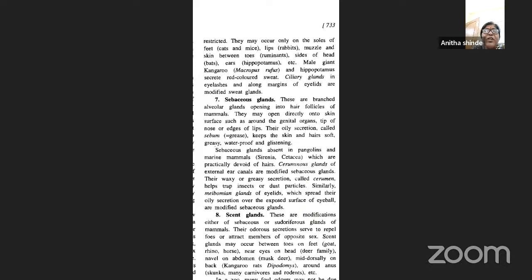So where do we find the sebaceous glands? They are branched alveolar glands. They open into the hair follicles of mammals, and often directly onto the skin surface, such as around the genital organs, tip of the nose, or edges of the lips. They produce an oily secretion called sebum, which keeps the skin and hair soft, greasy, and glistening. Sebaceous glands are absent in pangolins and in marine mammals such as Cetacea and Sirenia, which are practically devoid of hairs.